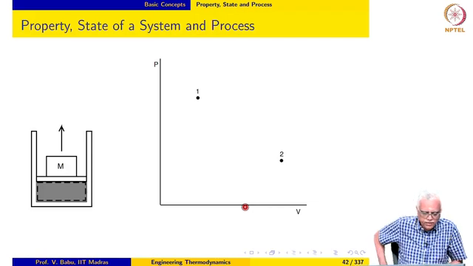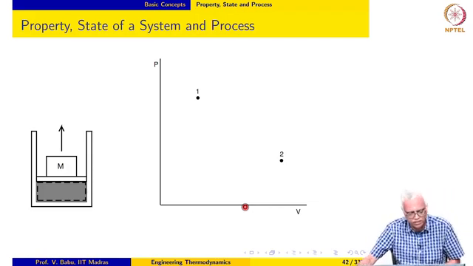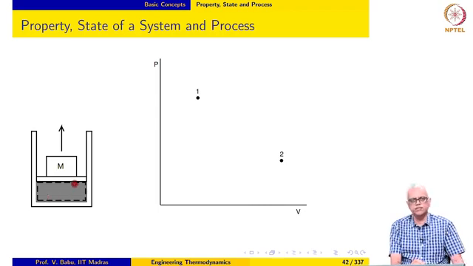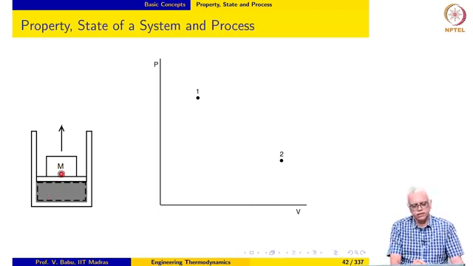Here we again have the ubiquitous piston cylinder mechanism. So, we have a system here, so let us say it contains some amount of air. There is a piston with a non-zero finite mass, and there is also another mass which is placed on top of the piston. So, there is a pressure that is being exerted on the air. The system is initially at state 1 as shown here.